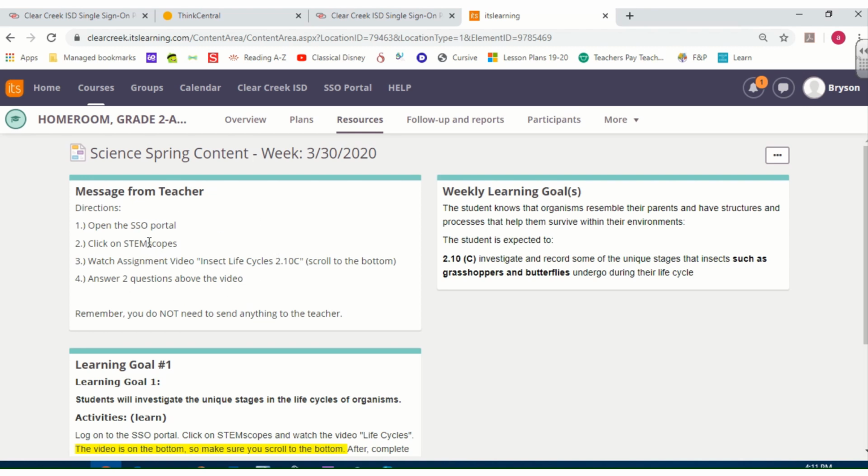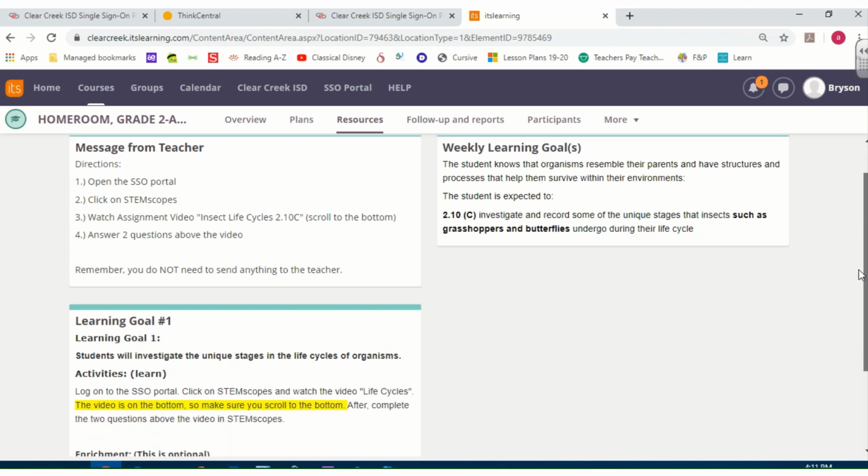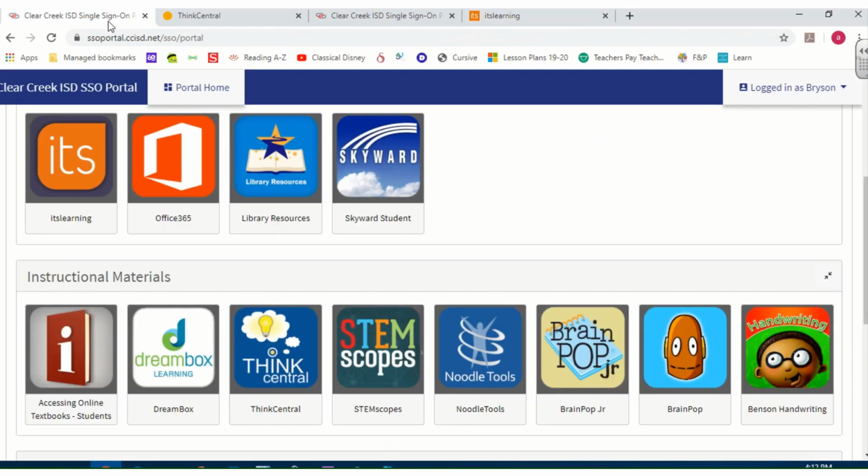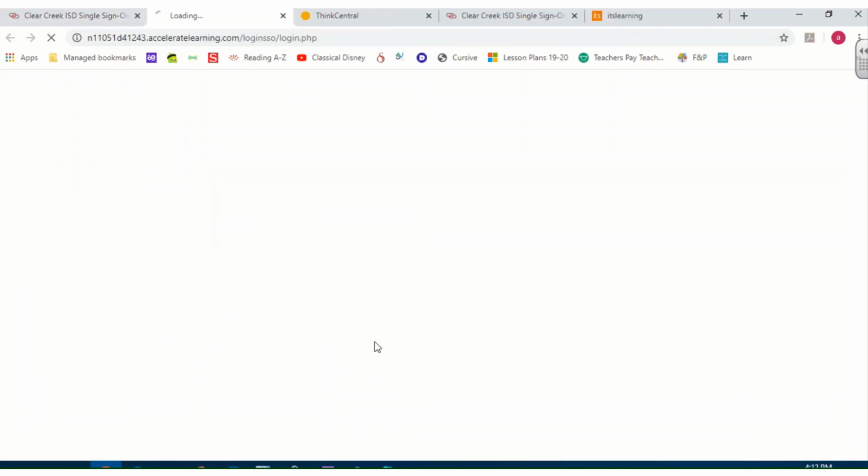We're going to click on STEM Scopes, watch a video, and answer 2 questions. You do not need to send anything to me, but I do want you to take note that the video is on the bottom, so make sure that you scroll to the bottom. So we're going to go through the SSO portal, click on STEM Scopes, and it should be the life cycle lesson.